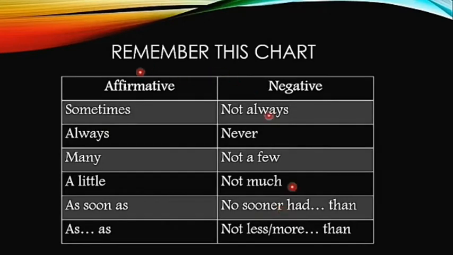Please remember this chart. Whenever you see these words in an affirmative sentence, remember they are going to be changed into these terms. Sometimes will become not always, always will become never. Many will be not a few, a little will become not much. As soon as will be changed into no sooner had... than. As will be changed into not less or more than.